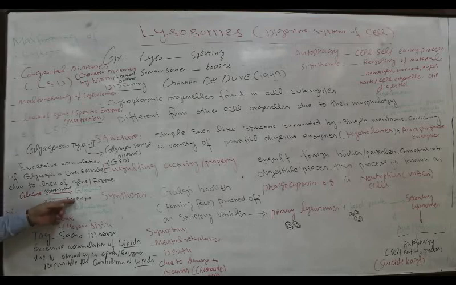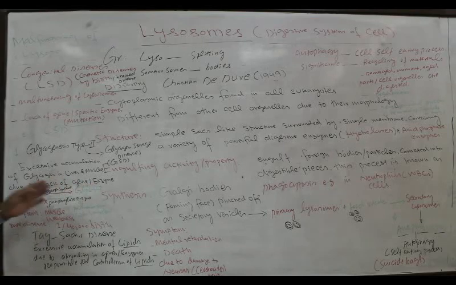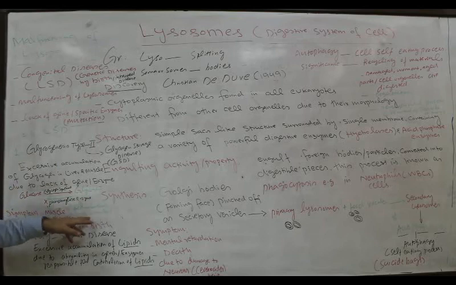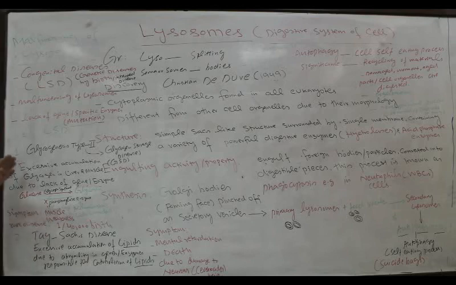Here the phosphorylase enzyme is lacking, which is responsible for the breakdown of glycogen. Why? Due to the absence of that gene or due to the absence of the enzyme. So this glycogen will accumulate in excessive quantity in the liver and muscle, and finally it will lead to muscle weakness. So this is a lysosomal storage disease due to the lack of an enzyme in the lysosome. So here the lysosome will not function